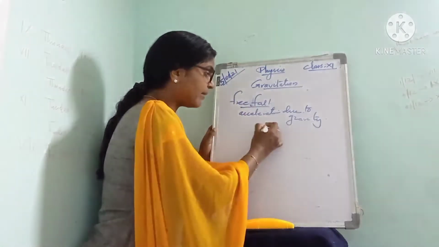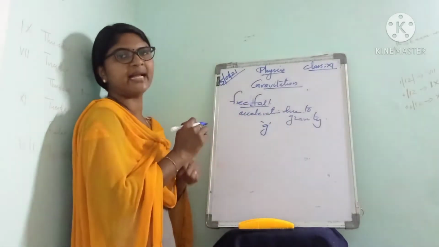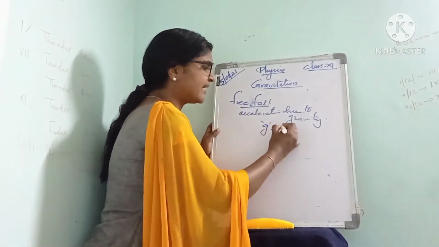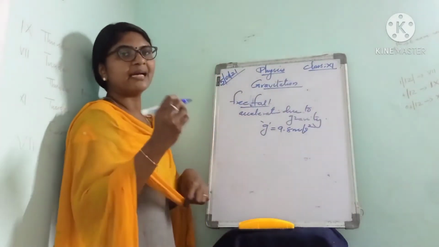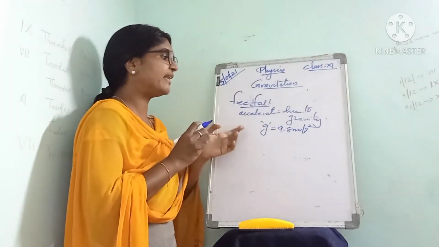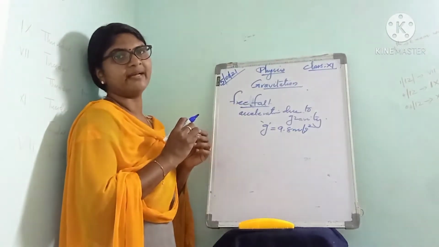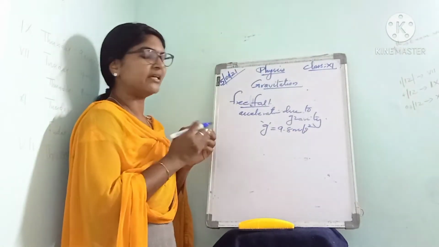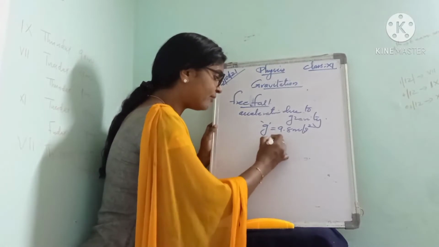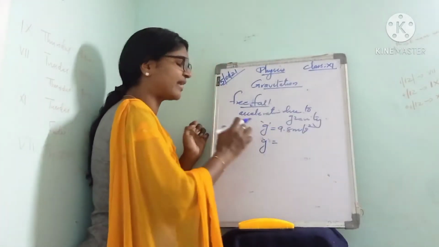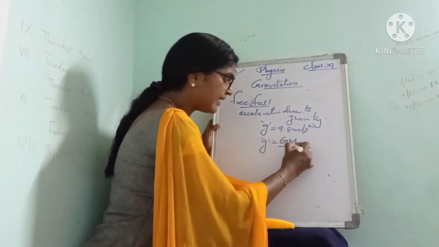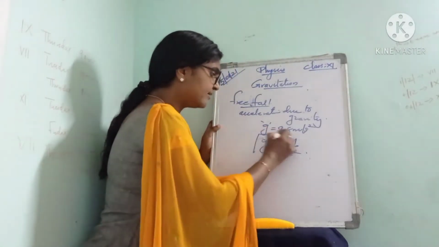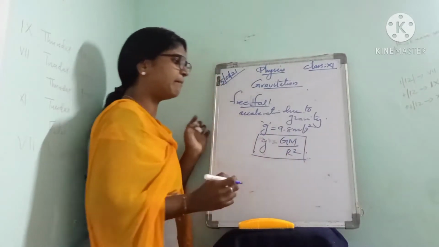Actually, it is denoted by small g, acceleration due to gravity. You know the value of acceleration due to gravity: it is 9.8 meter per second square. And what is the expression that you have already learned in 9th standard? The expression for acceleration due to gravity is g equal to GM by r square.